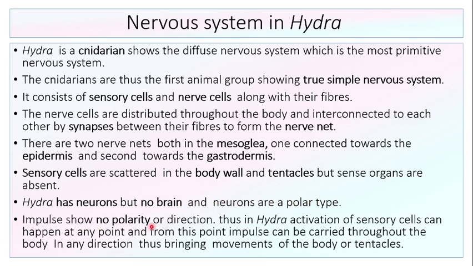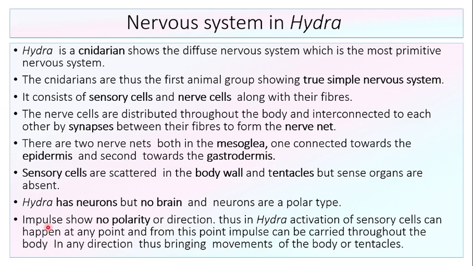Impulse shows no polarity or direction. Thus, in Hydra, activation of a sensory cell can happen at any point, and from this point the impulse can be carried throughout the body in any direction, thus bringing movement of the body or tentacles.